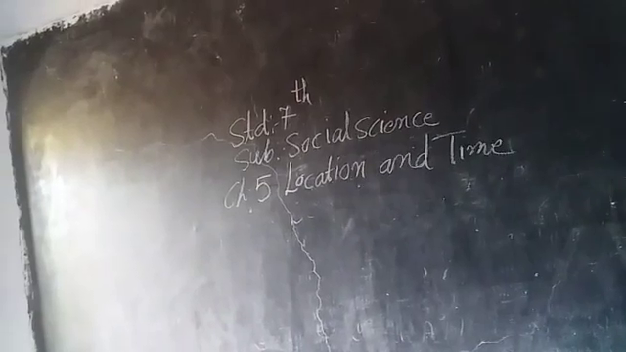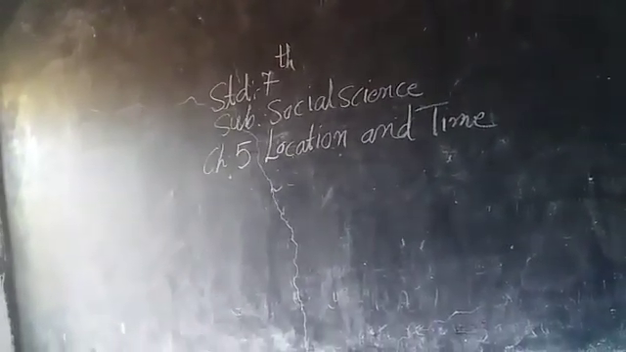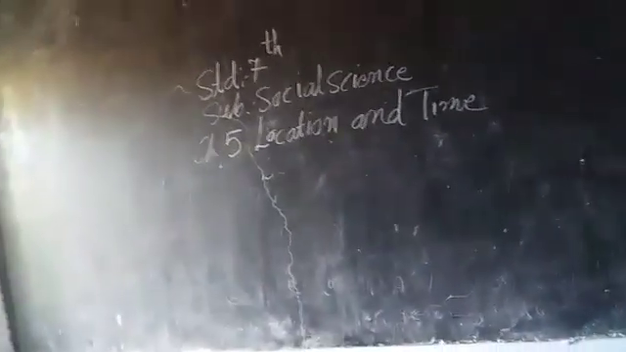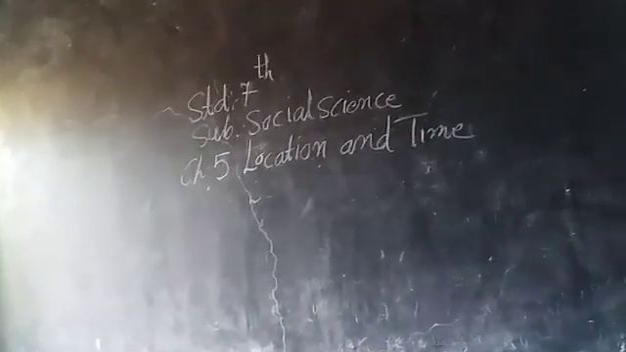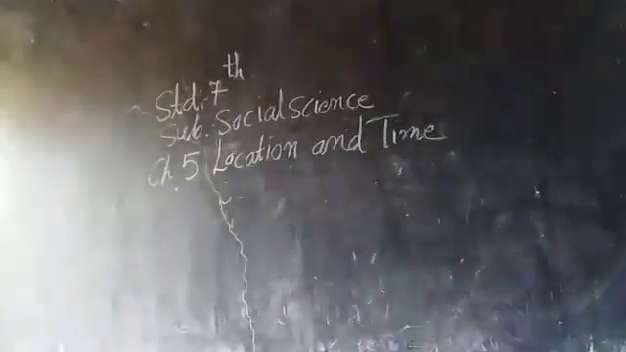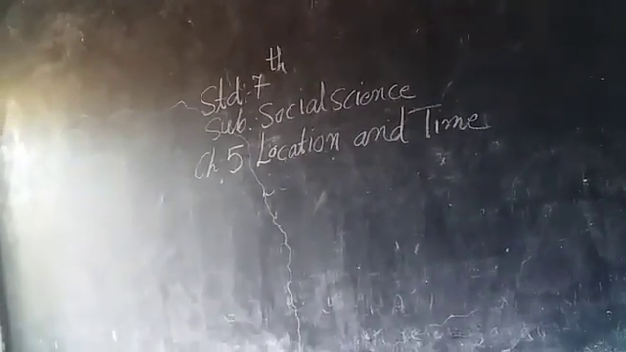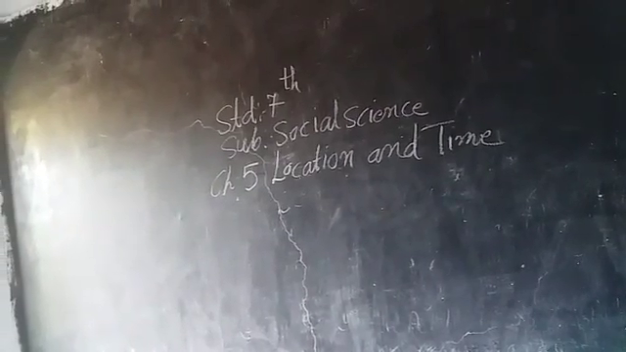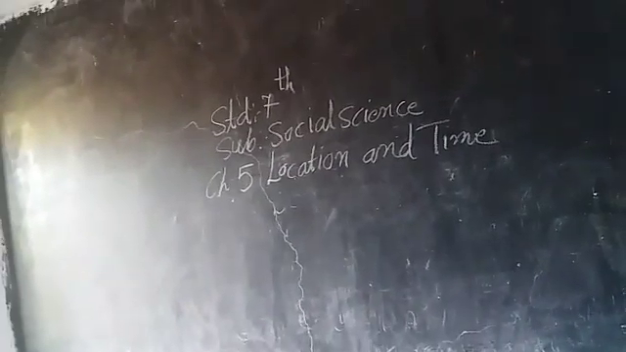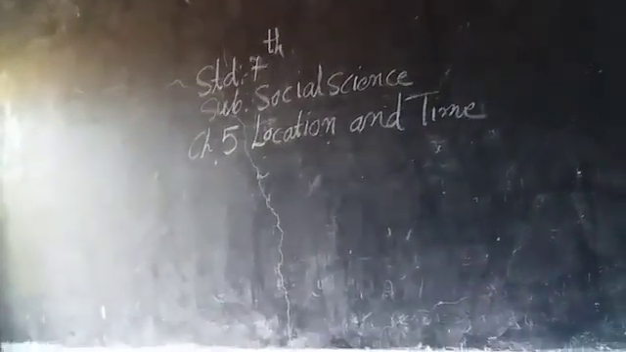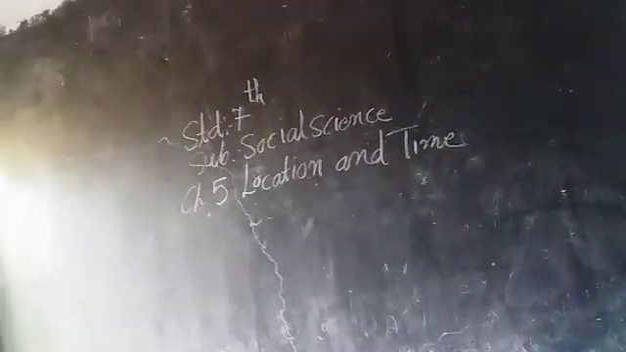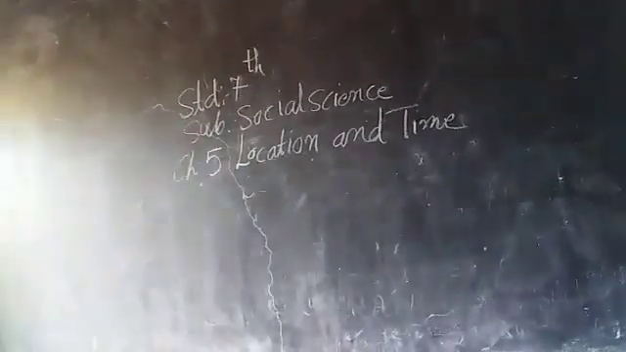Write difference between latitude and longitudes. अभी latitude का first point है, the imaginary horizontal lines drawn on the globe are called latitudes. Longitudes का first point है, the imaginary vertical lines drawn on the globe are called longitudes. Number 2 point है latitude का, there are a total of 181 latitudes. Longitudes, there are a total of 360 longitudes.